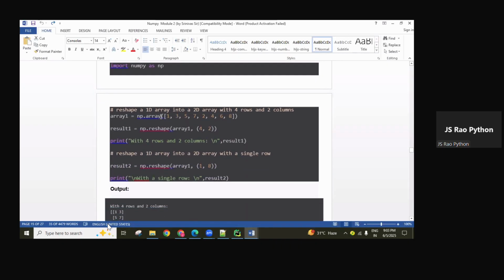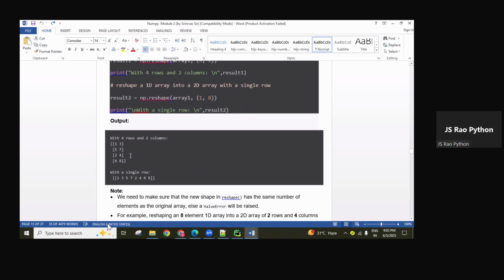You can practice converting a 1D array into a 2D array in NumPy. Okay, no problem. Here there are 8 elements. The 4 comma 2 I gave means 4 rows where every row contains 2 columns. 4 rows, 2 columns, like this. Whichever format we want to reshape into, we can get that format.